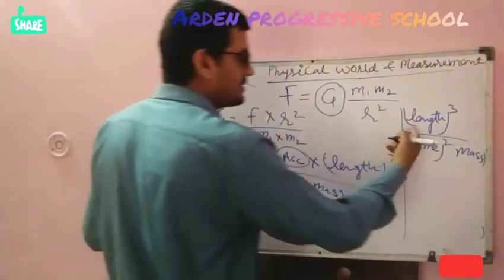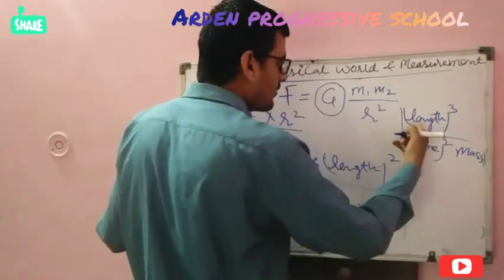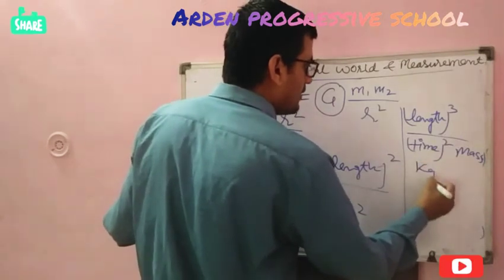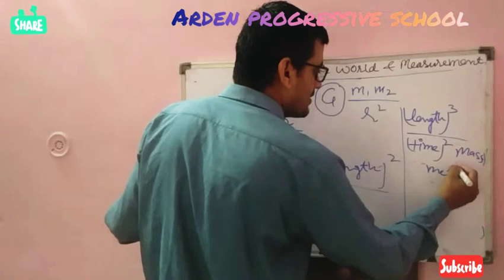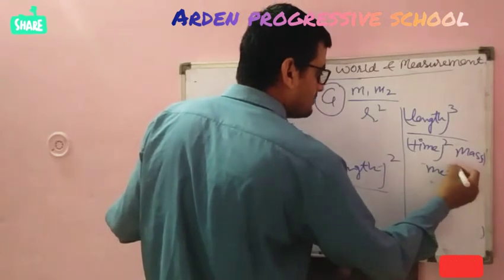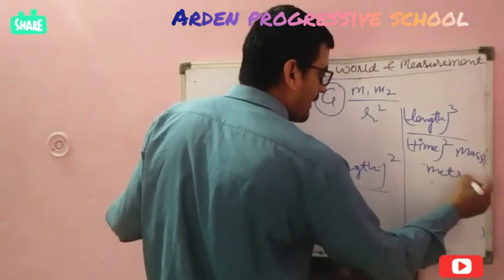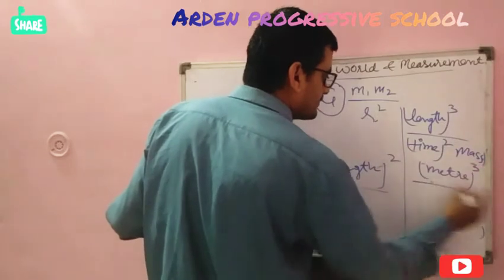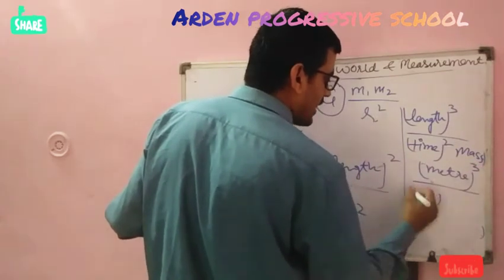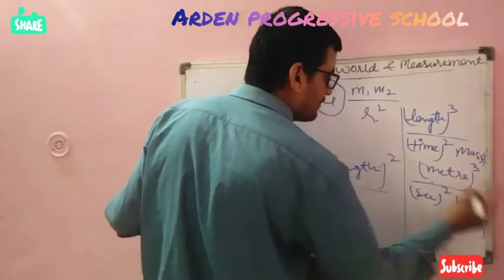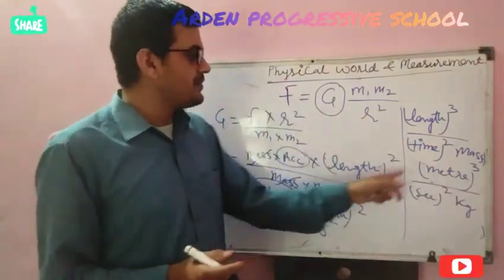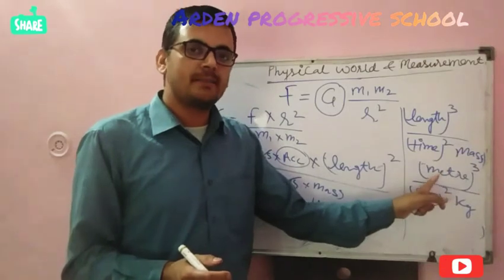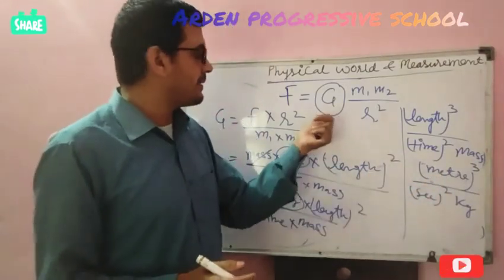So its unit will be meter cube per second square kilogram. This is the derived unit, in terms of fundamental units, of gravitational constant G.